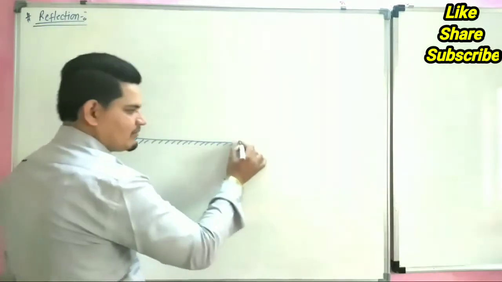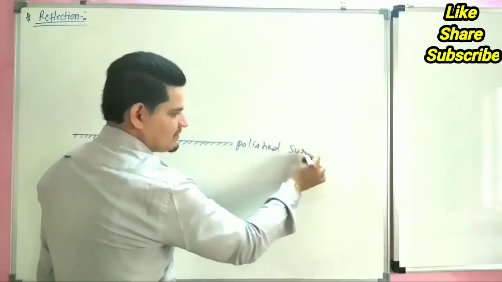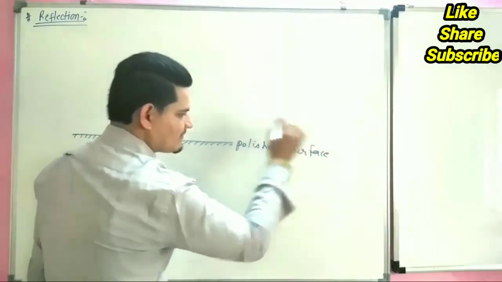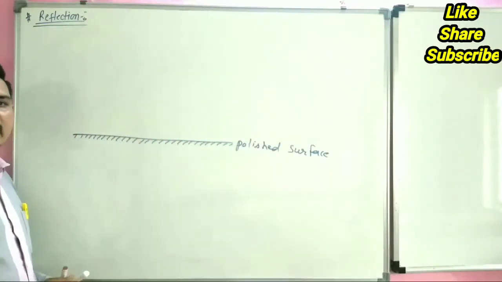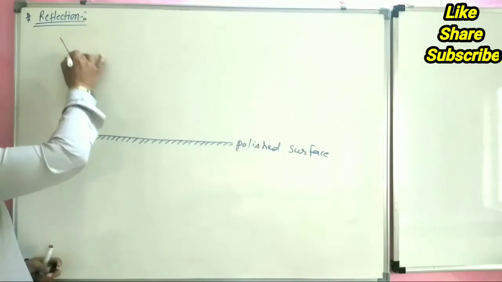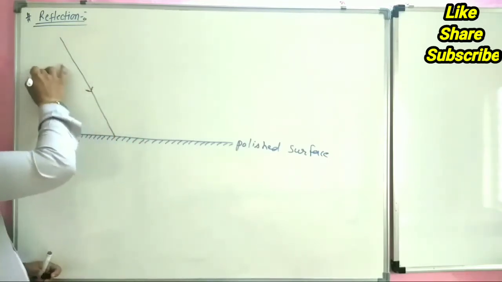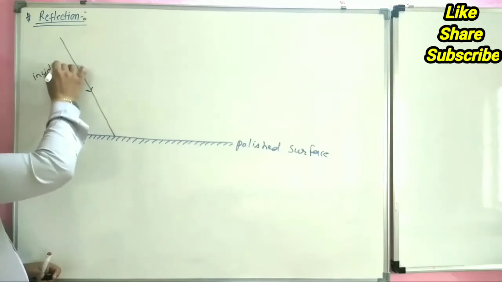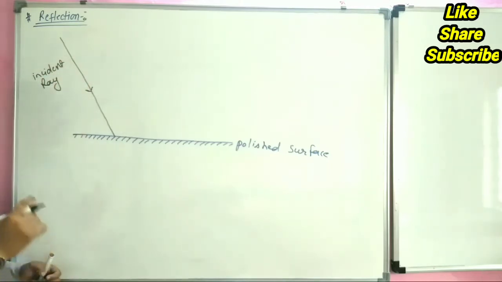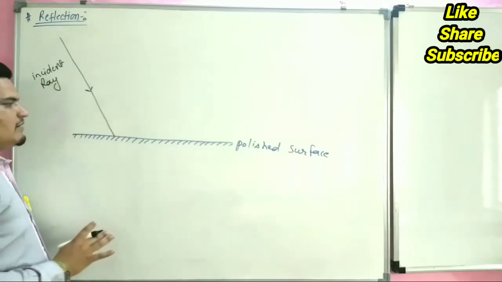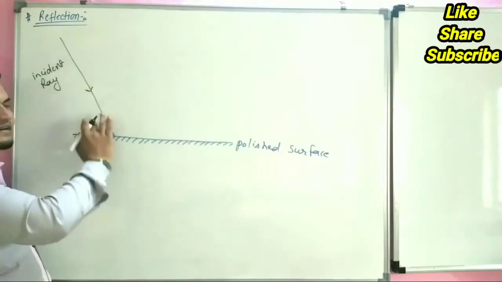This is our polished surface. So when an incident ray, we can say light, this is the light ray. This is called incident ray, or we can say only ray, but it is incident toward the mirror, so it is called incident ray.